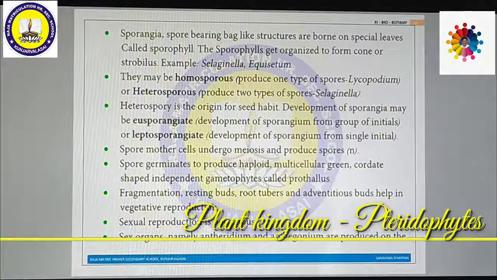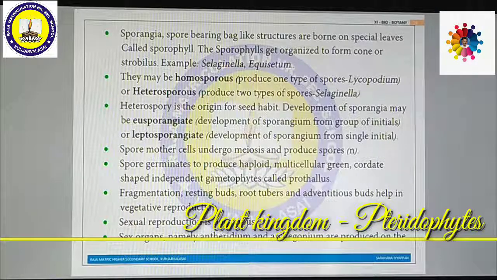Example, Selaginella. Heterospory is the origin of the seed habit. Development of sporangia may be eusporangiate, development of sporangium from a group of initials, or leptosporangiate, development of sporangium from a single initial.